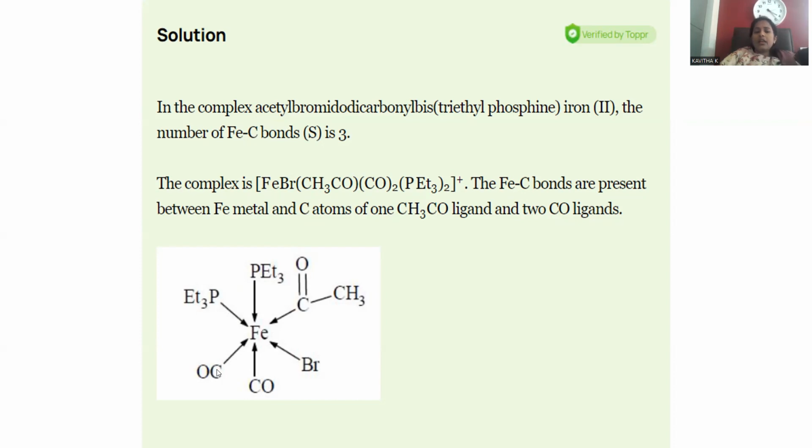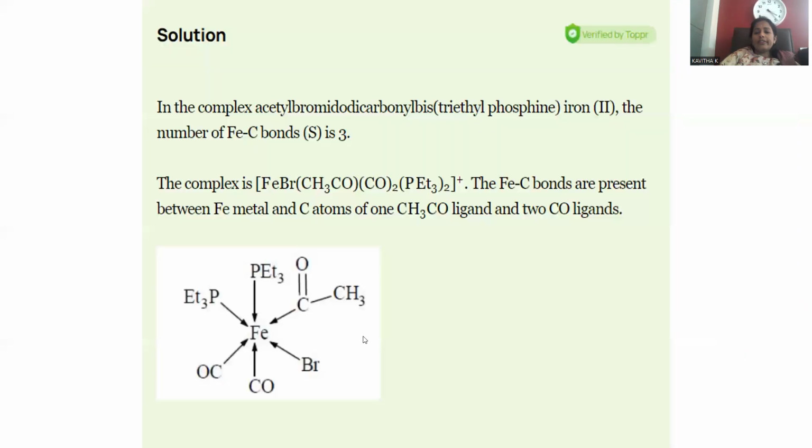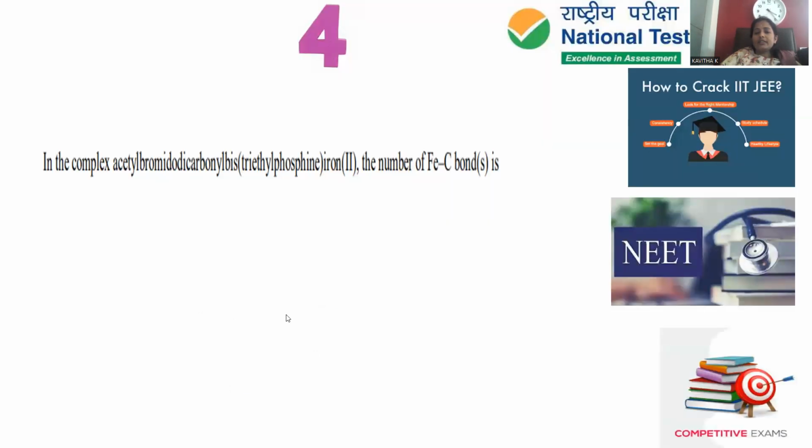The possible iron-carbon bonds are 3 in this molecule. If we observe this octahedral structure, then it is possible to identify how many iron-carbon bonds are present in the given complex. 2 are triethylphosphines, 1 is acetyl, 1 is bromo, 2 are carbonyls. In that, 3 carbons are directly linked with the iron. 3 is the right answer for question number 4.